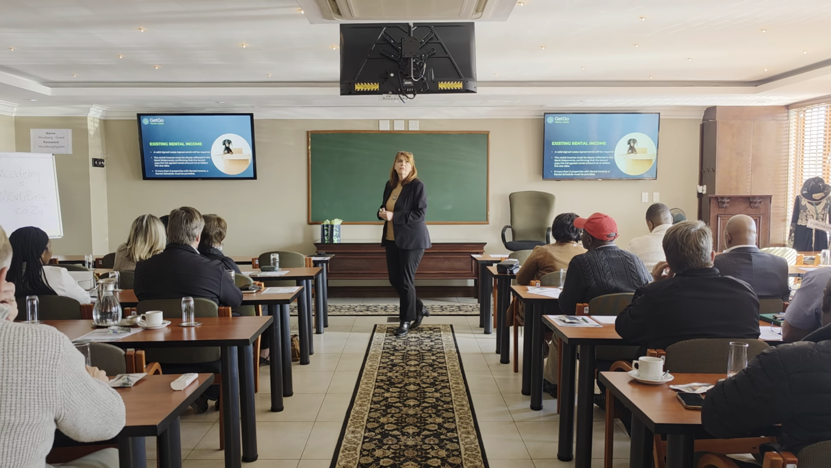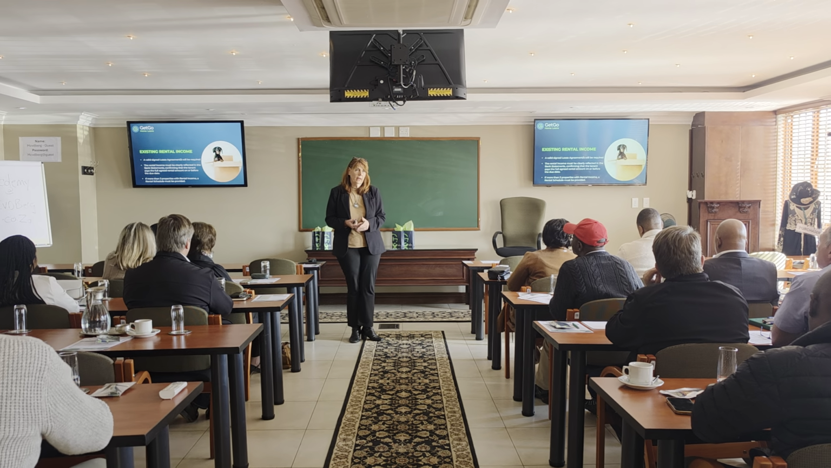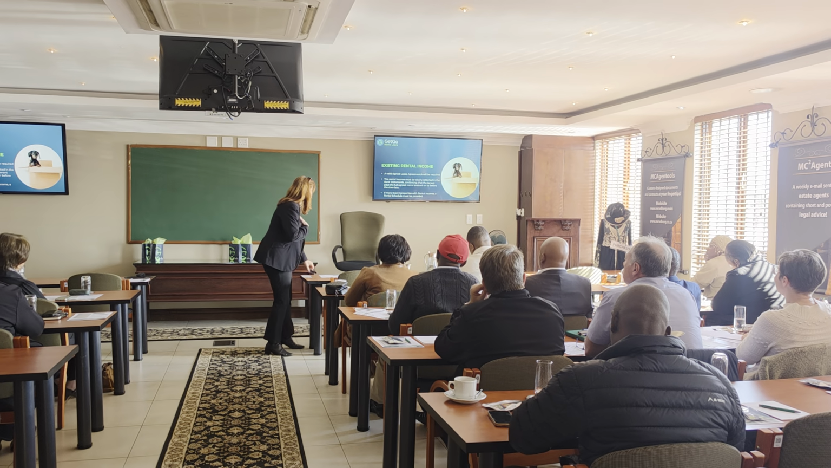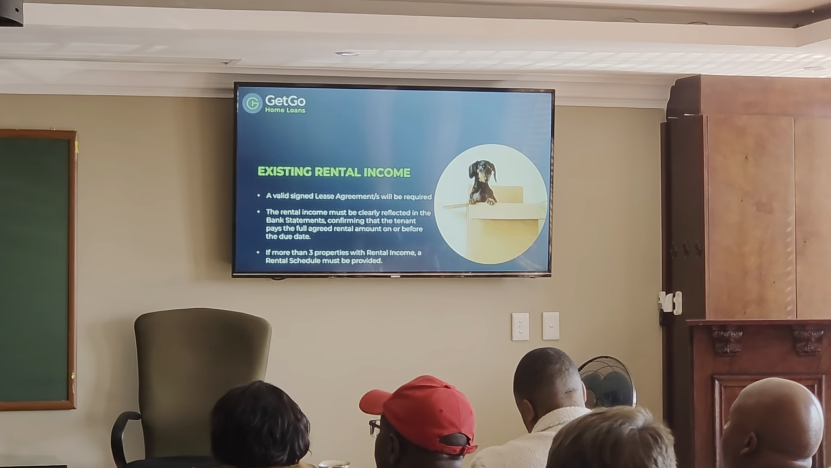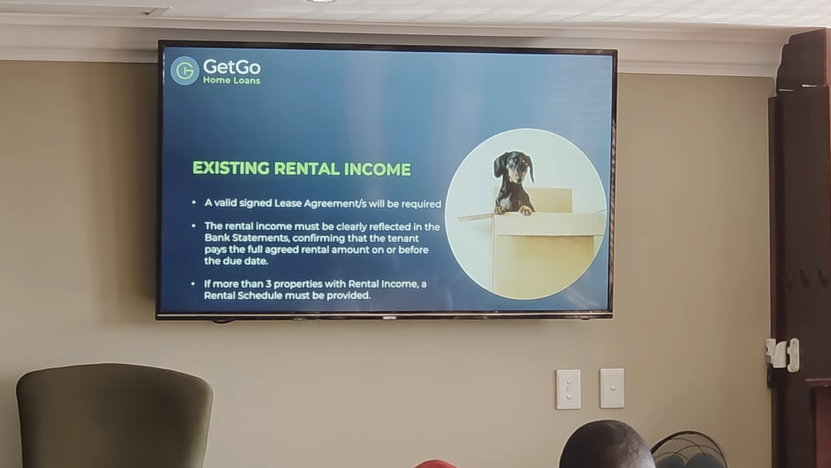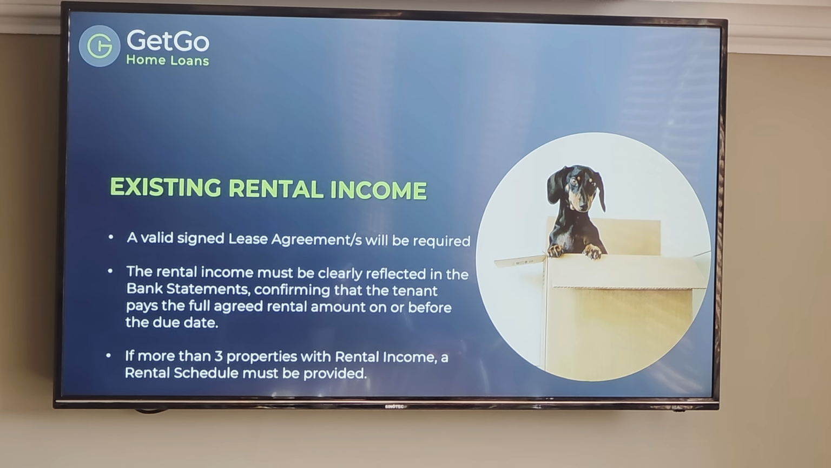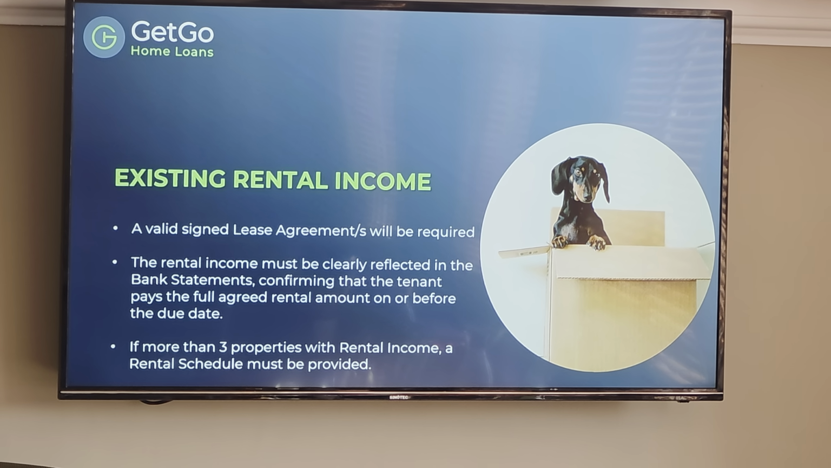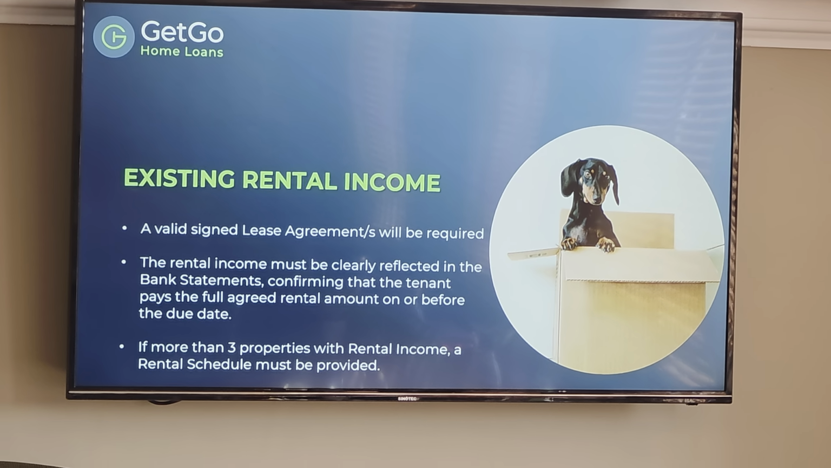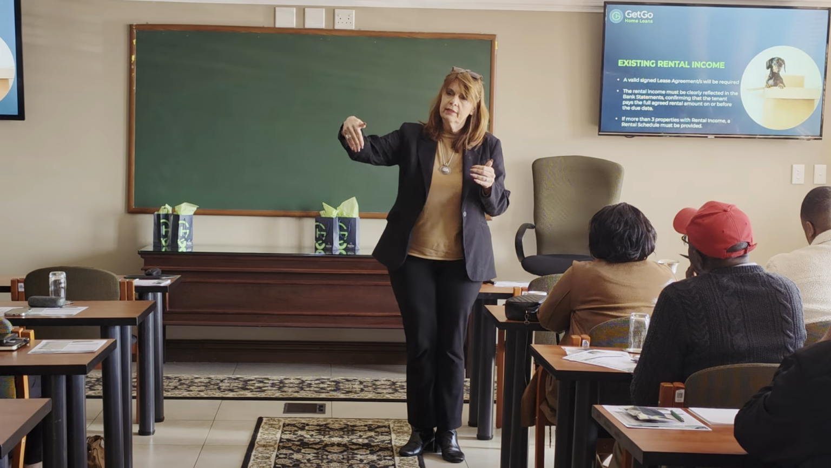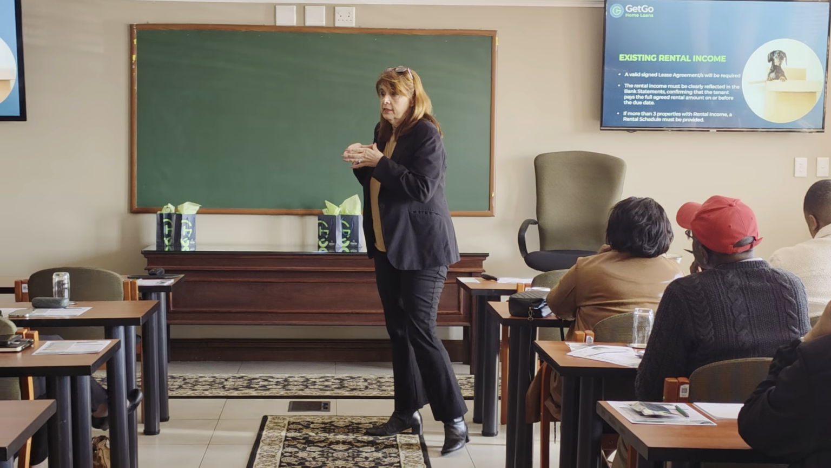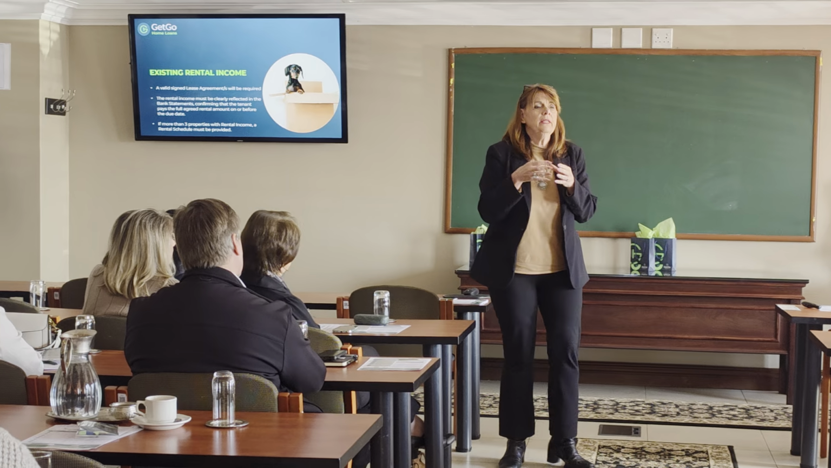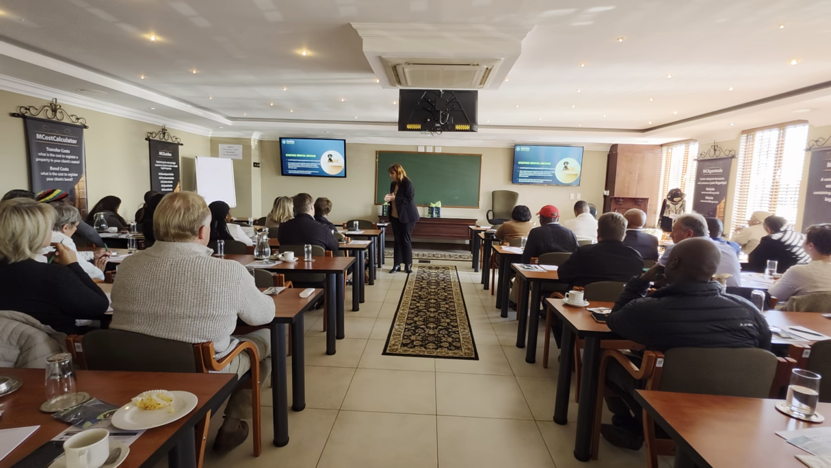So, what is existing rental income? I've made notes, but I've got so much passion, and this is just for me to make sure that I mention everything. Existing rental income is this customer who already has got a portfolio. He's got a main residence where he and his family are living, and he's got a second and a third property, and he's renting those properties out. He already has these agreements in place, and the rental income is already being paid into the bank statements.